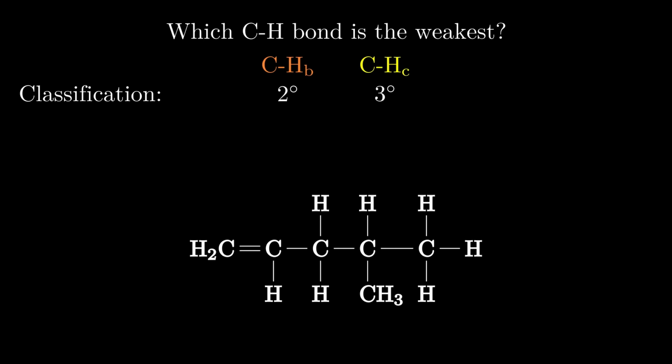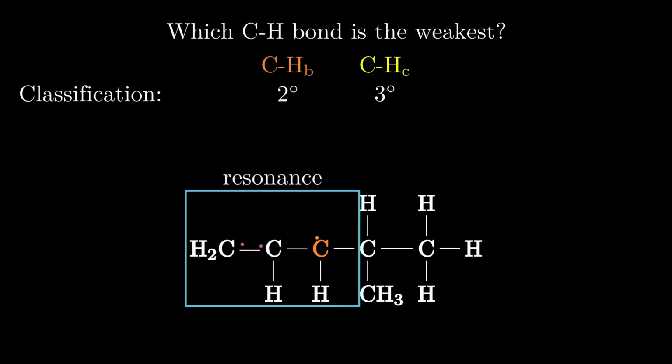Now, the only way to be sure the answer is C is to analyze what happens if we break the bond in option B. This is undoubtedly secondary, which we would assume is not as stable as the tertiary, but there is something special about this radical, and that is its proximity to the double bond. In this special case, the electrons in the double bond and the lone electron can actually move around to form a new structure. Notice nothing has changed except the locations of the radical and the double bond. This can revert back to the original structure, and back to the new one, and back to the old one, which is known as resonance.